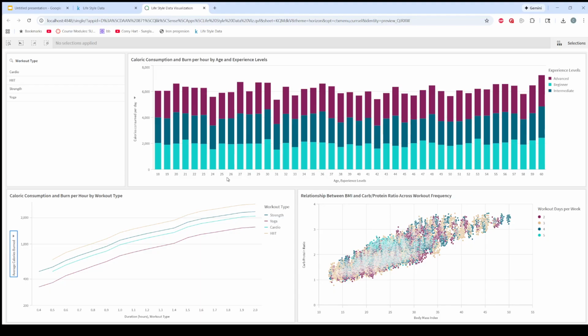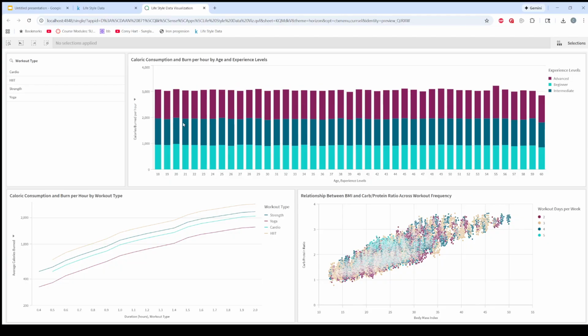So I'm just going to go through some different use case scenarios, or just some general filtering ways that you can use the data. Let's say that you are a 29-year-old individual and you wanted to know what you would expect to burn for your age range and your experience level.